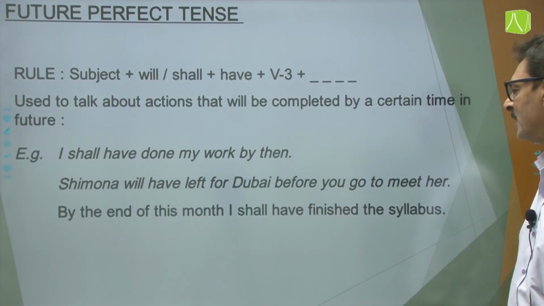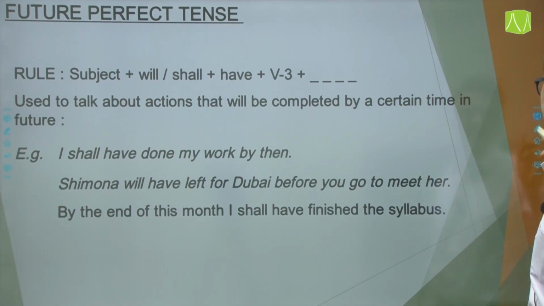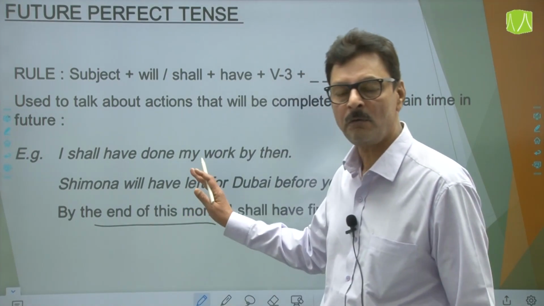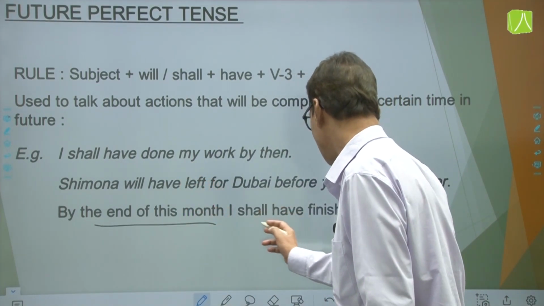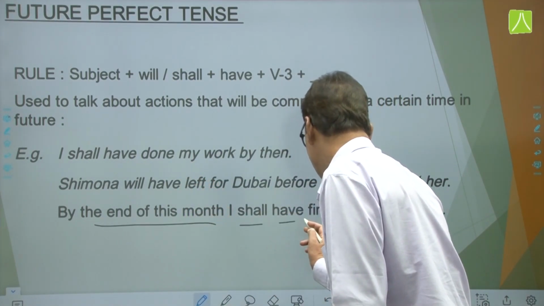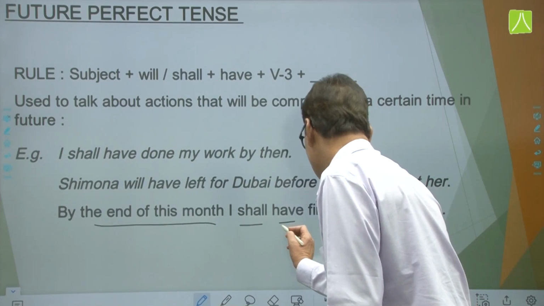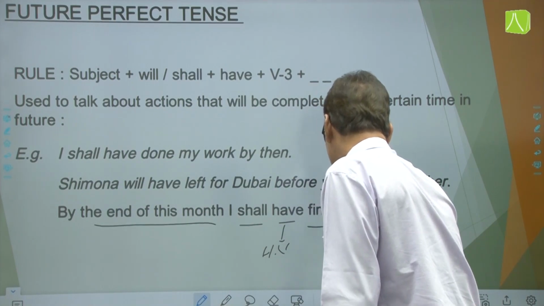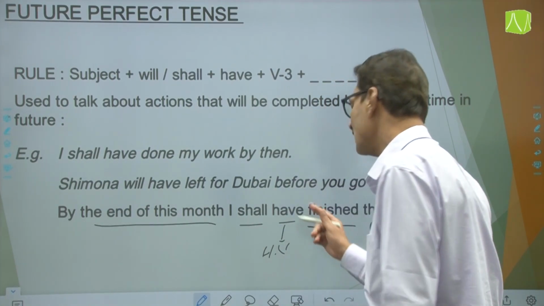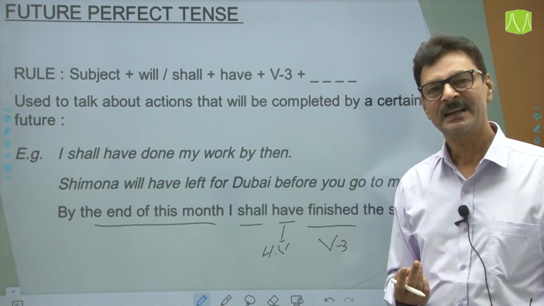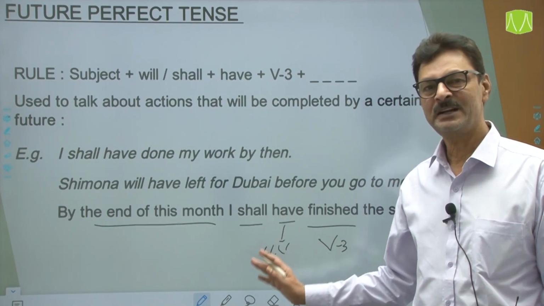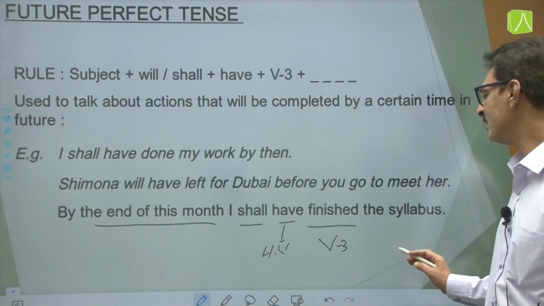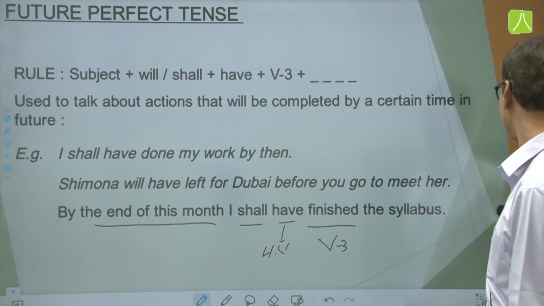By the end of this month, I shall have finished the syllabus. So इस महीने के एंड तक, some point of future, क्या काम खत्म हो चुका? I shall have is the helping verb, have is the helping verb, and this is the third form of the verb. Finish, finished and finished. So, finished is the third form over here. By the end of this month, I shall have finished the syllabus.